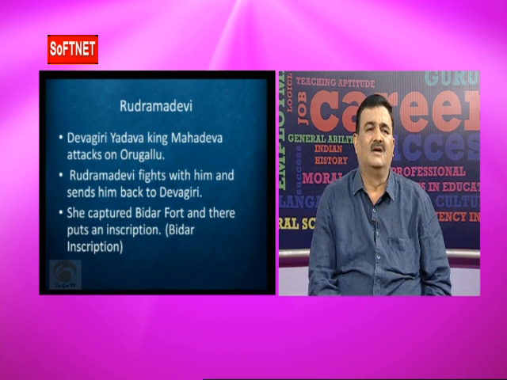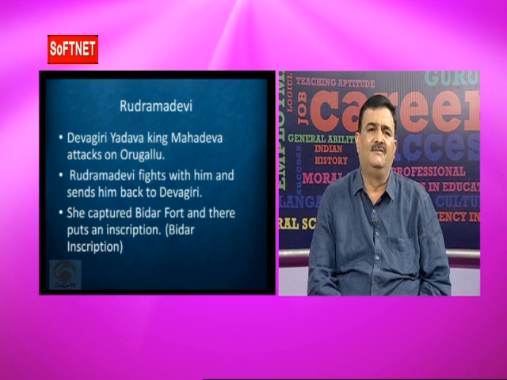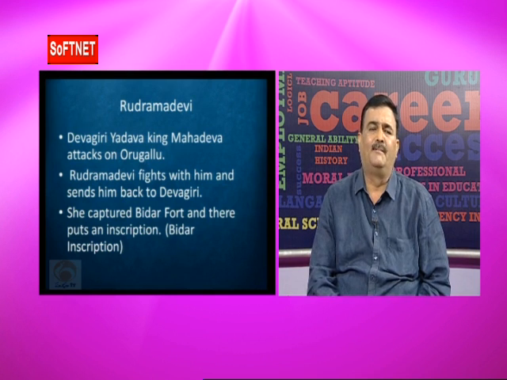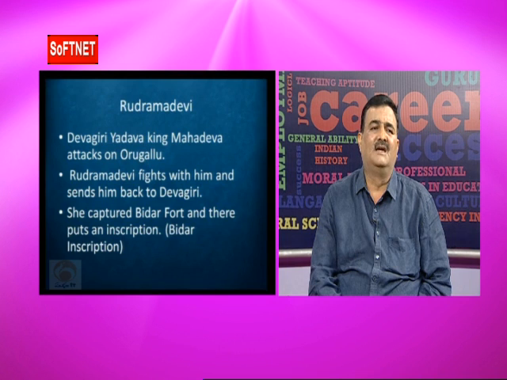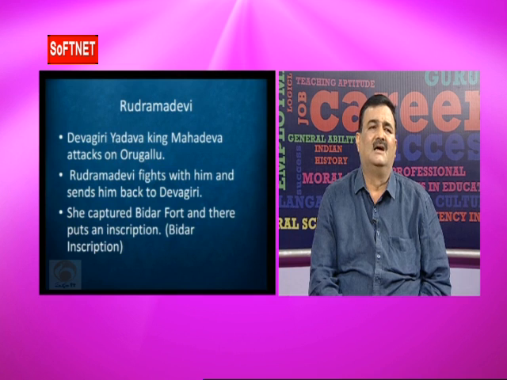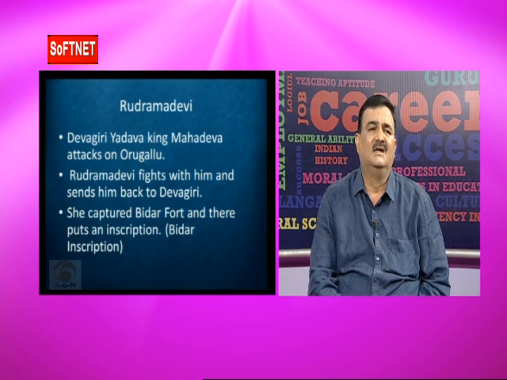On the walls of Orugallu she defeated Mahadeva, the ruler of Devagiri. Not only that, she chased him up to the walls of Devagiri and again defeated Mahadeva there. That's why Mahadeva concluded a peace treaty with Rudramadevi, and he also paid a huge war indemnity to the Kakatiyas.